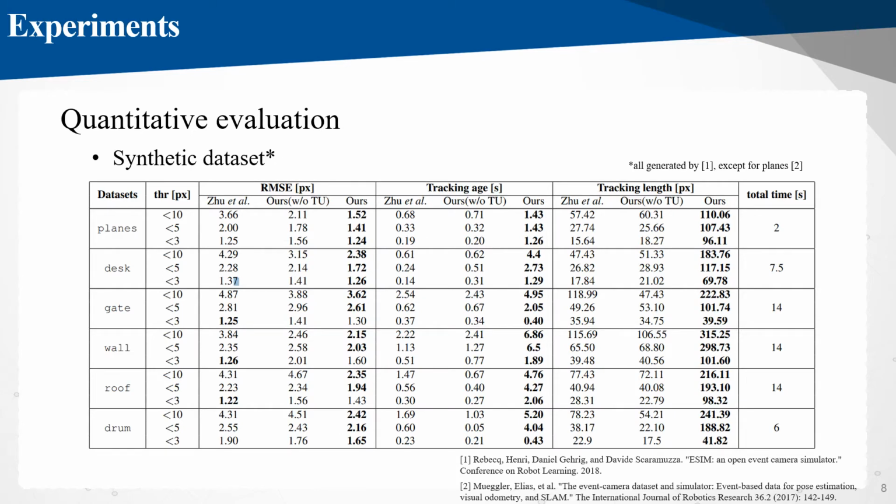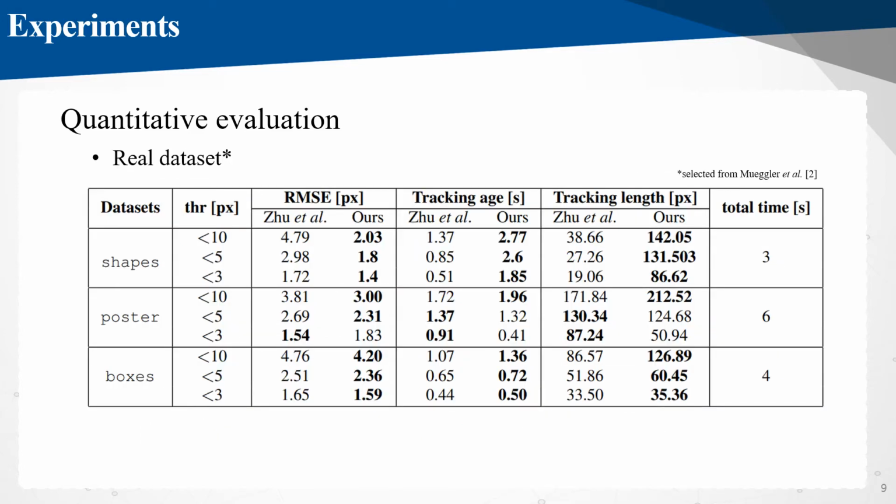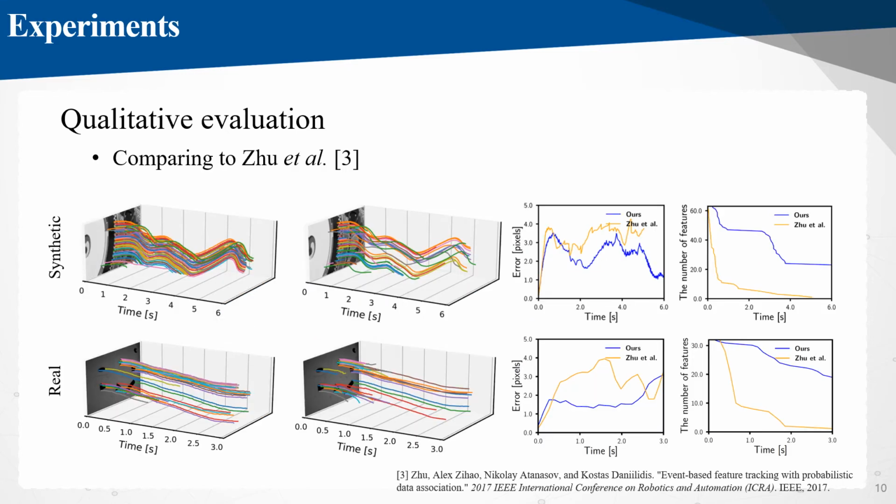According to the quantitative results in the synthetic dataset, our method outperforms that of JUICE in both error and tracking length. This is the quantitative result table in the real datasets, and our method shows similar or slightly better performance. This is an example of qualitative results, and the graph shows the comparison of ours and the JUICE method.